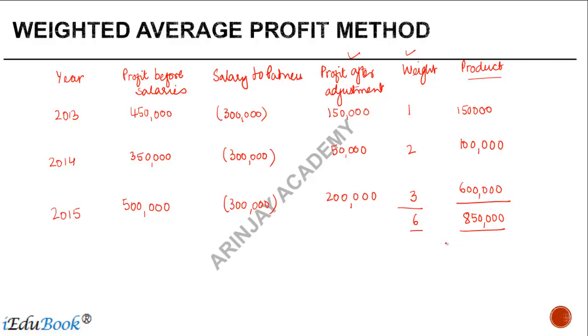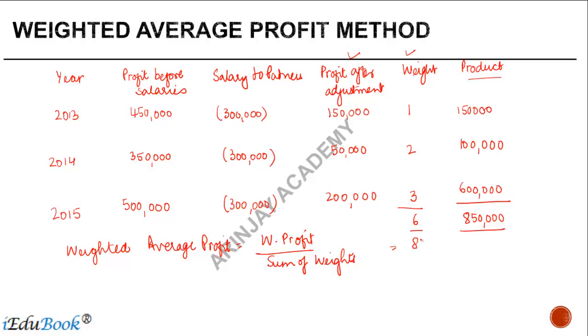So if you find out the weighted average profit, it is going to be equal to the weighted profit divided by the sum of weights. Or in other words, it will be 8,50,000 divided by 6.